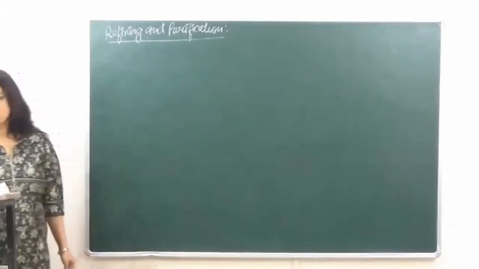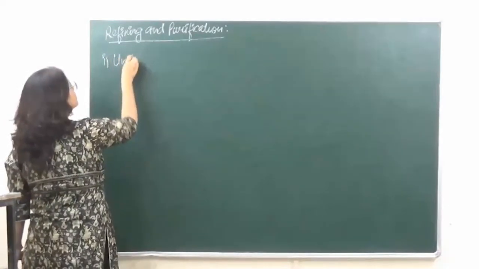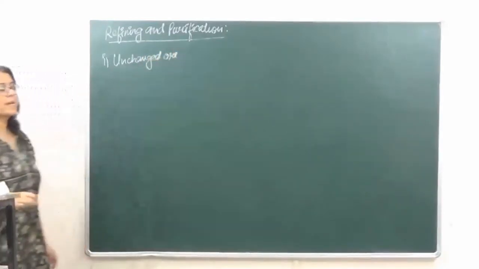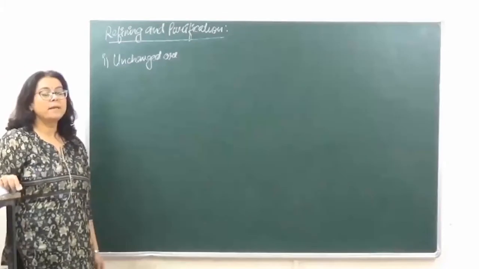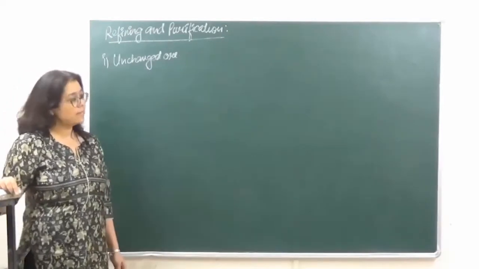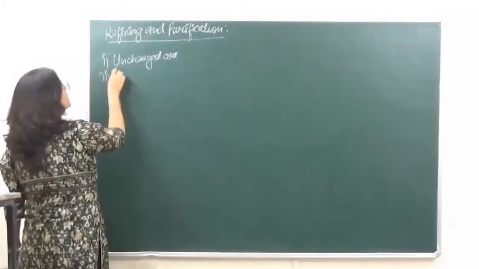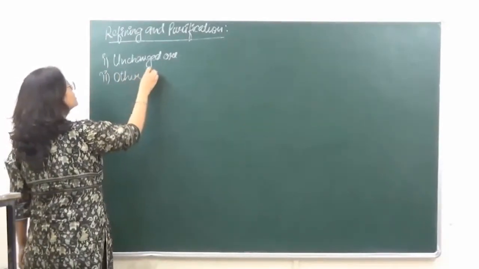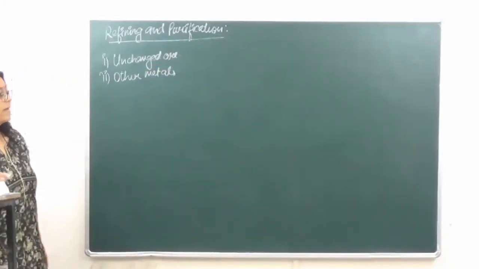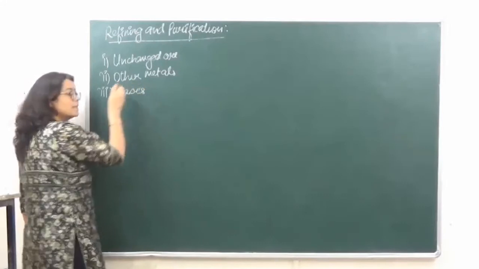What are the impurities which are still left behind? There may be certain unchanged ore. Unchanged ore means that it is quite possible that complete reduction of the oxide has not taken place and some of the oxide is left behind. Okay? Then second type of impurity which we have, that is the other metals which are simultaneously produced by reduction, right? Then the third impurities may be the gases which are present.